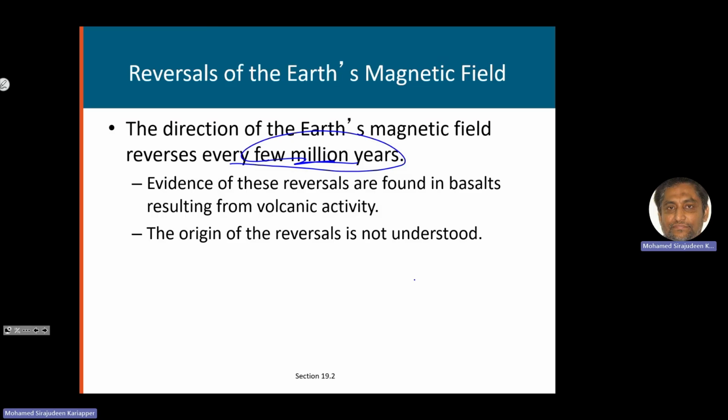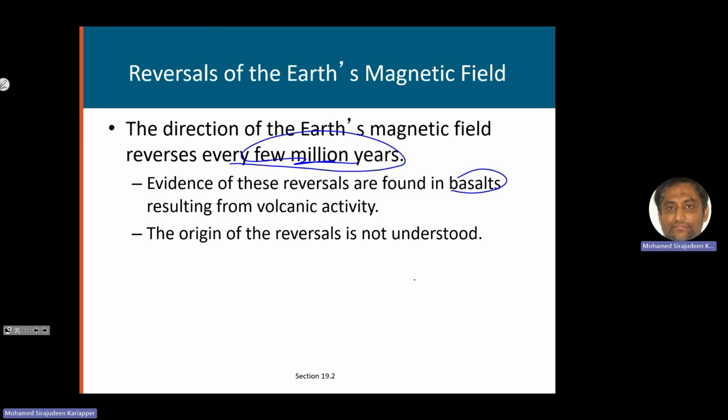It is flipped. How do we know that? There is evidence from the basalts. When volcanoes erupt, what is a volcano? From what is inside the Earth, things come out of the volcano. So the volcano deposits, the volcanic activities from the past, we can observe them. And from that, there is evidence to show that the magnetic north-south is reversing every few million years.